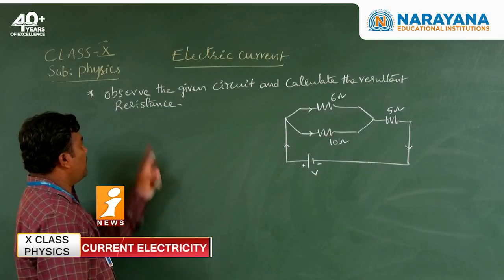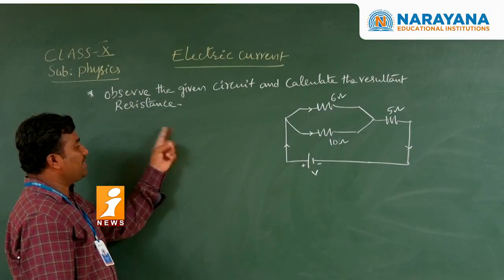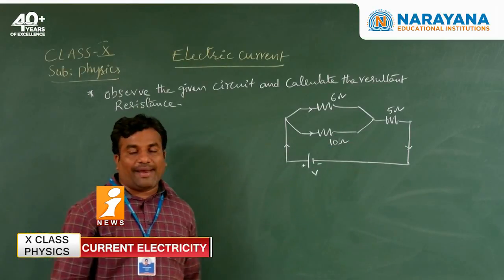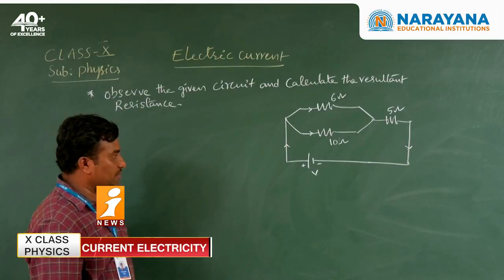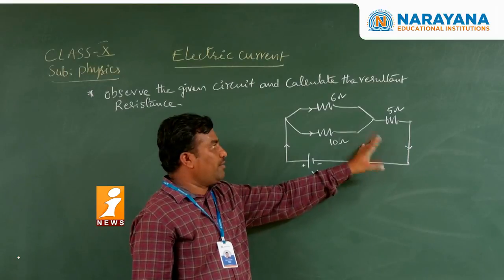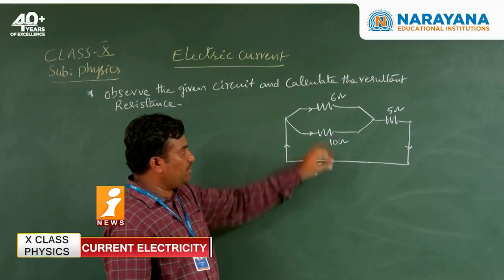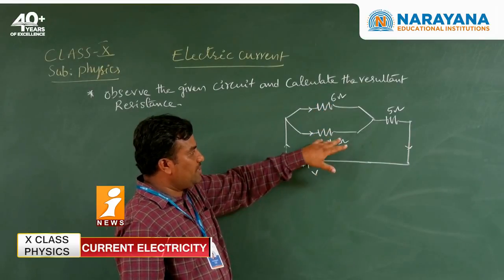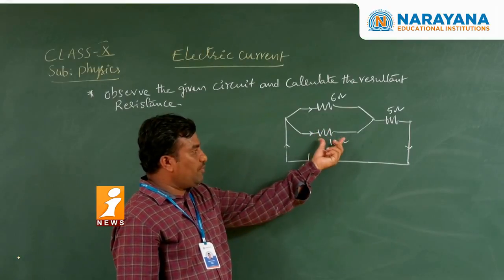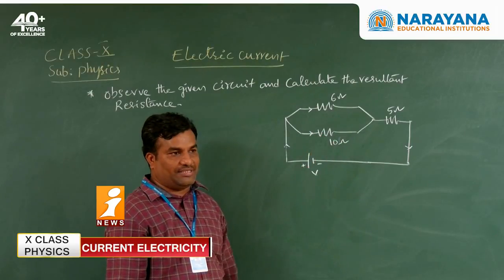Observe the given circuit and calculate the resultant resistance. So we are seeing here totally three resistors: 6 ohms, 10 ohms and 5 ohms. First of all, observe these two. These two are in parallel combination. First, you get the resultant of these two parallel resistances.